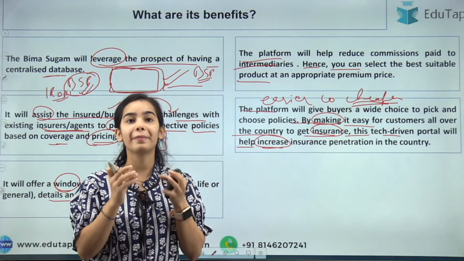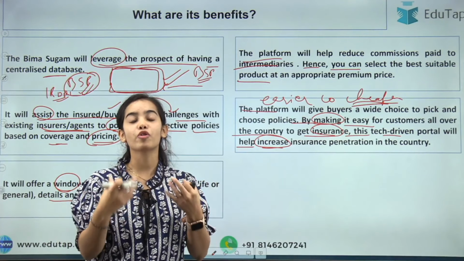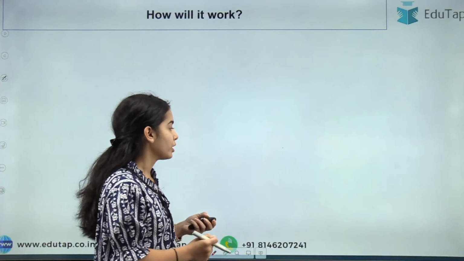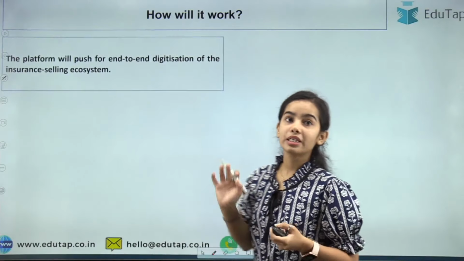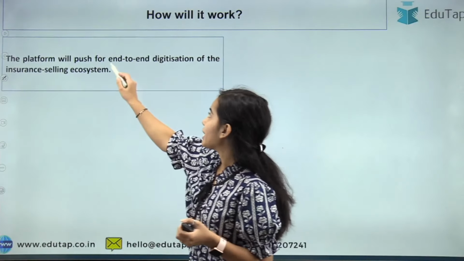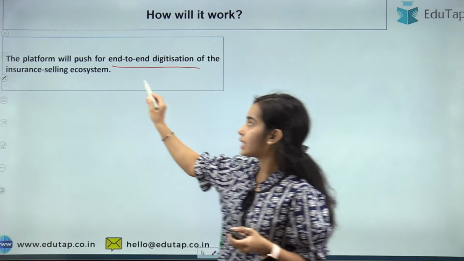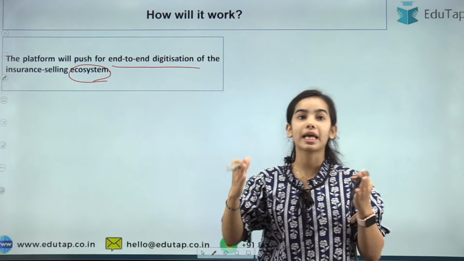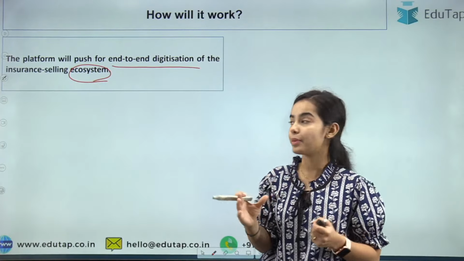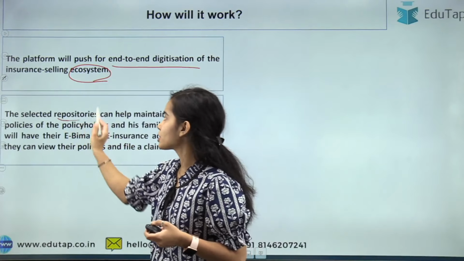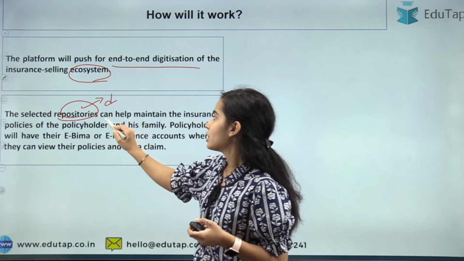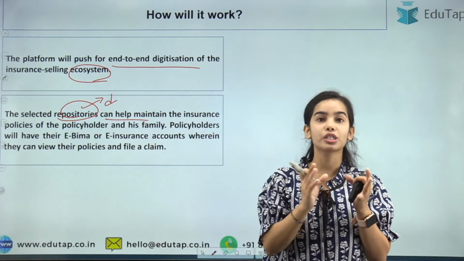It will provide a better platform for the people to get the insurance, okay. So now, how will it work? The platform is going to be end-to-end digitalized of the insurance selling ecosystem. So end-to-end digitalization of the insurance system will happen. The selected repositories, that is the database, can help maintain the insurance policies of the policyholder.